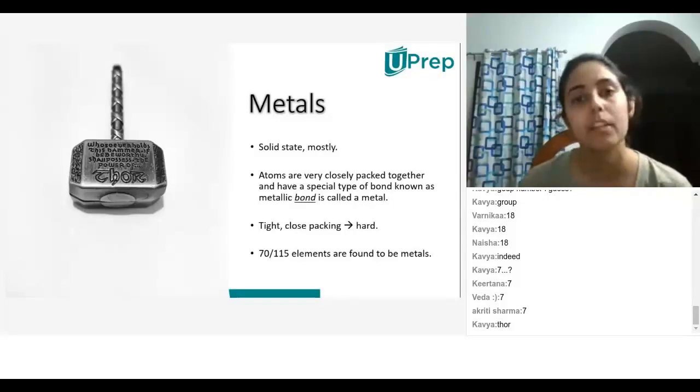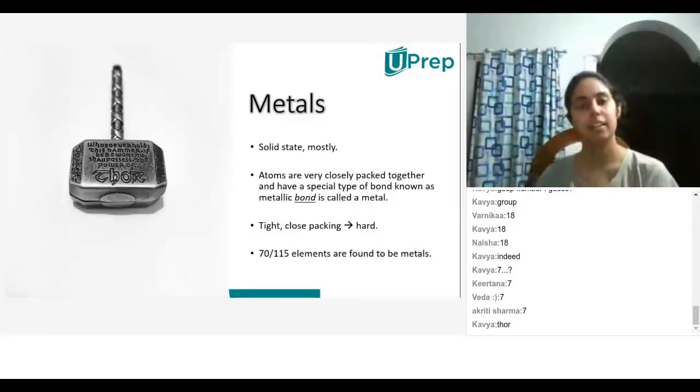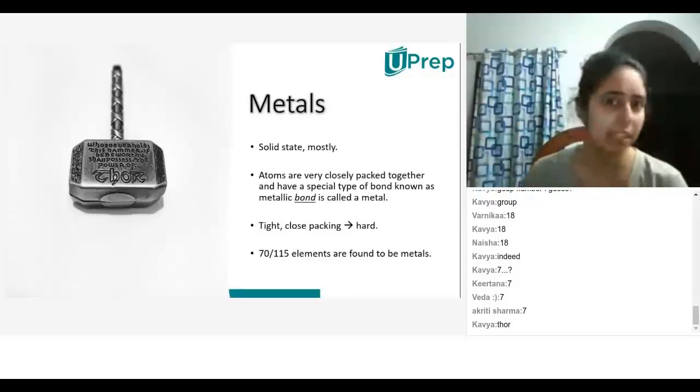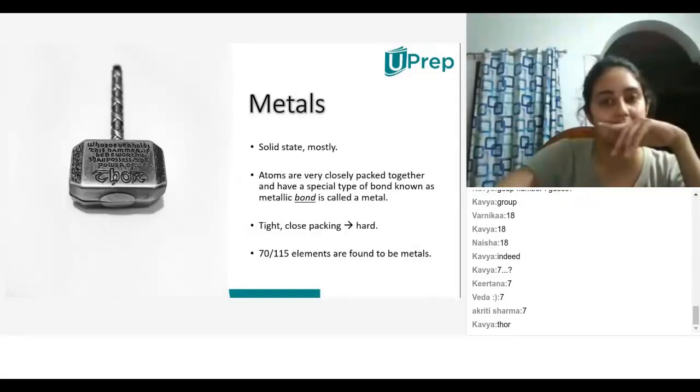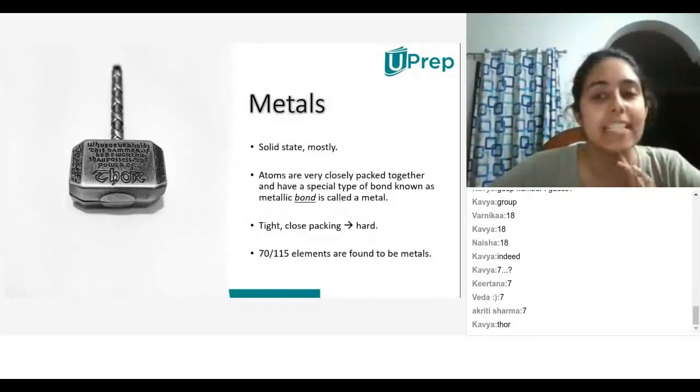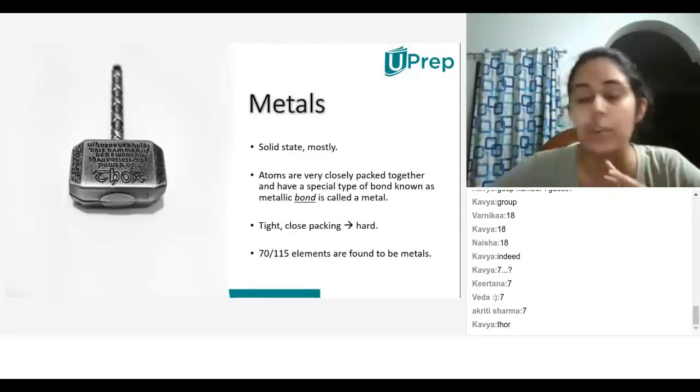Even inside water, can you say all the atoms are very closely packed in water? No, ma'am. Okay, so what does it mean when I say atoms are very closely packed? It's solid. It's solid, yes, but not all solids are metals, right? Yeah, that's true. So then what does it mean when I say that there is metallic bond? Can you guess? All right, so let me give you an example. What does it mean when I say metals share a metallic bond?